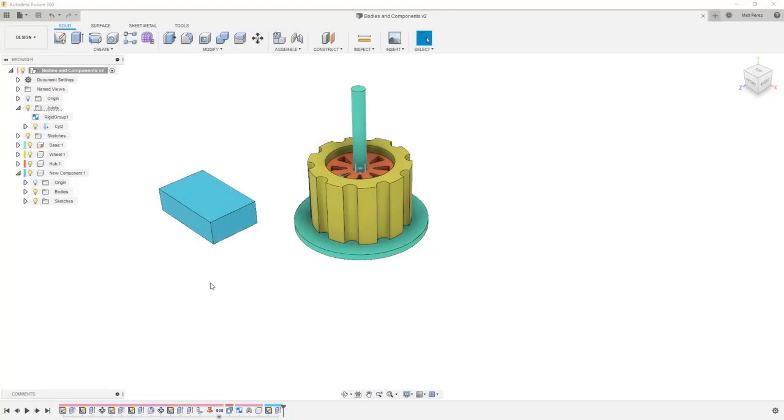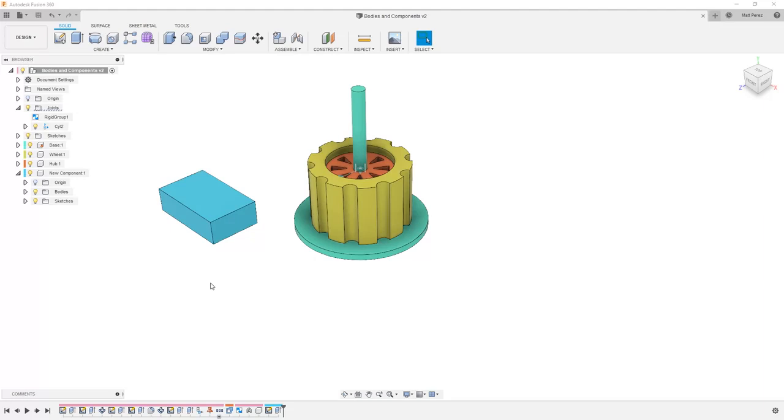Fusion 360 has a lot of great functionality built in terms of just CAD modeling in general. But because all of our files are stored on the cloud and we have some great collaboration platforms, we want to make sure that we understand the process of collaborating, but also some of the data that goes along with that. So right now we have this file, bodies and components, that we were working on. It contains a couple components, has some motion, and let's just say that we wanted to work with somebody on this file. So let's figure out how we could do that and the different options that we have in Fusion 360.